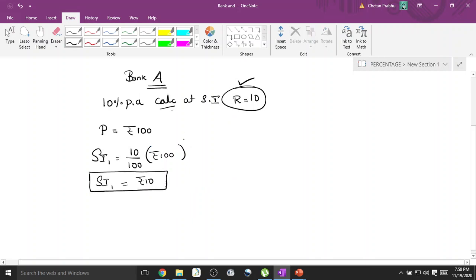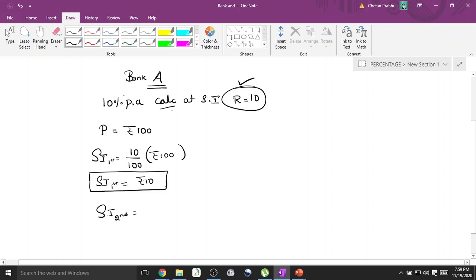Next, if I ask you what would be the simple interest for the second year, see, this is first and second. For the second year also, the bank will give you the same 10% return. Is it possible that the bank will give you 10% in the first year and 15-20% in the second year? Usually it doesn't happen, but in problems anything can happen.